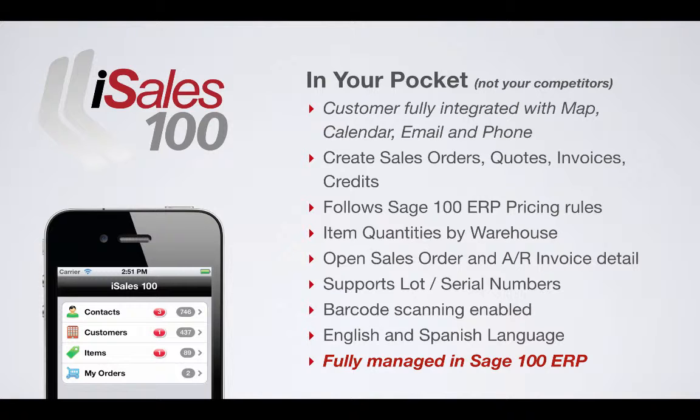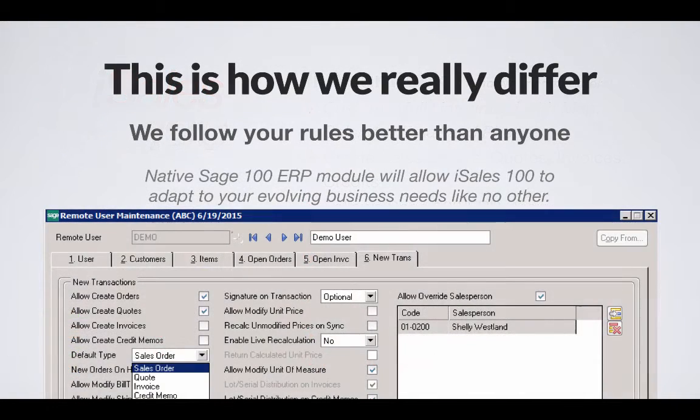And we're multilingual. So we currently have translation to Spanish as well as English. But if there's another language that we need to satisfy, all we need to do is have you provide a map for us for the glossary of terms, and we can provide that as well. But the beauty of iSales is that it's all managed in Sage 100 directly, right? This is how iSales really differs, is we have the ability to follow your rules better than anyone.